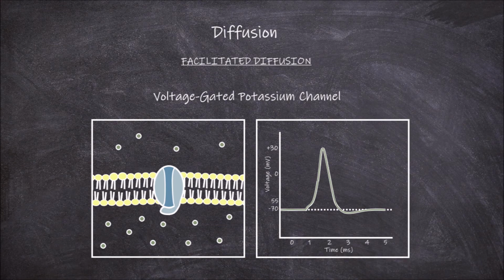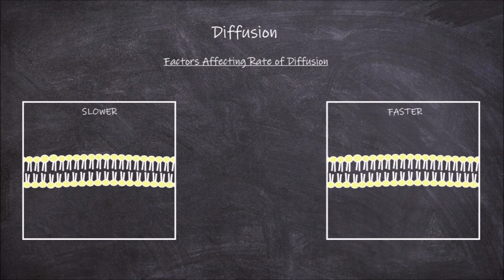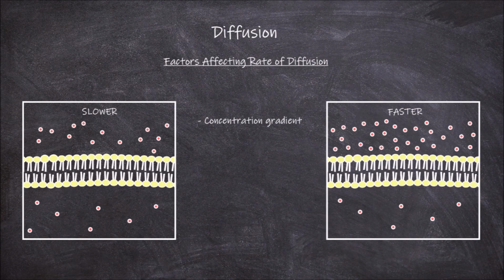The voltage gate will only open the channel once a specific voltage has been reached. This is usually at a peak of 30 millivolts. Once open, the potassium can move through the channel. There are many factors that affect the rate of diffusion. One of these is the concentration gradient. If the concentration gradient is higher, then the rate of diffusion will be higher.